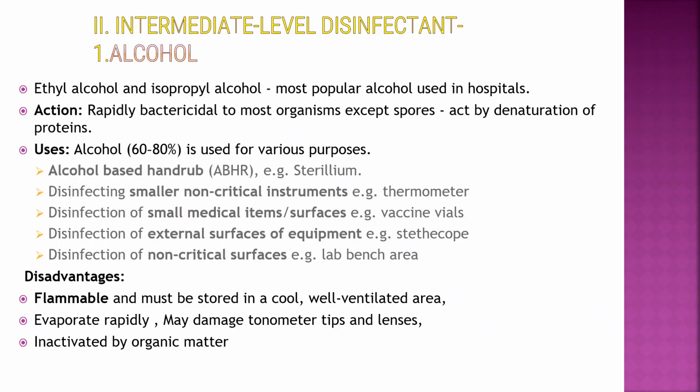Second is the intermediate level disinfectant. An example is alcohol. It can be used in preparations like ethyl alcohol and isopropyl alcohol, the most popular alcohol in hospitals. Action: rapidly bactericidal except for spores, by denaturation of proteins. Uses: alcohol is mostly used at a concentration of 60 to 80%, and can be used as a hand rub, for example Sterillium. It is used for disinfecting smaller non-critical instruments like thermometers, small medical items like vaccine vials, or external surfaces of equipment like stethoscopes, and for disinfection of non-critical surfaces such as the lab bench area.